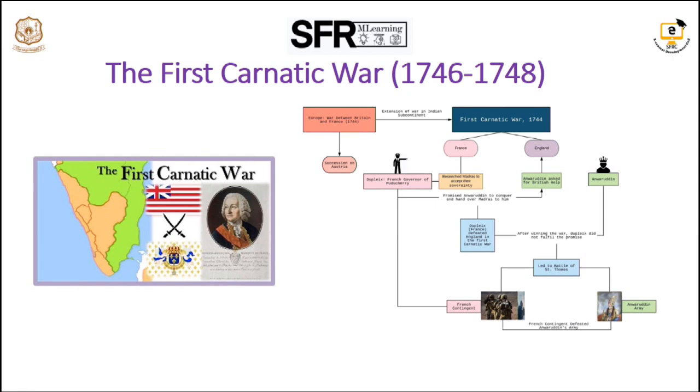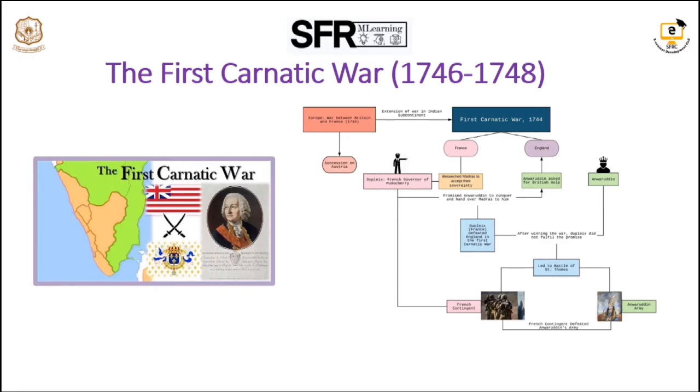The main course of the war: the British naval attack on Pondicherry in 1745, but Dupleix successfully defended against it. The French received reinforcement from Mauritius under Admiral La Bourdonnais and captured Madras from the British in 1746.